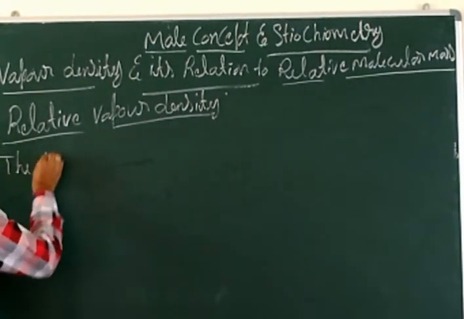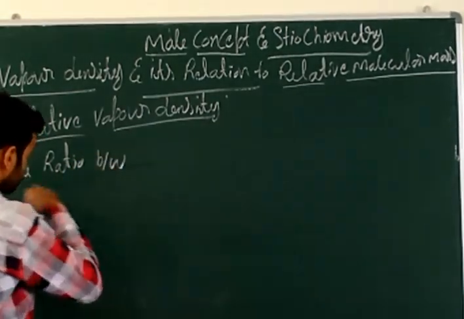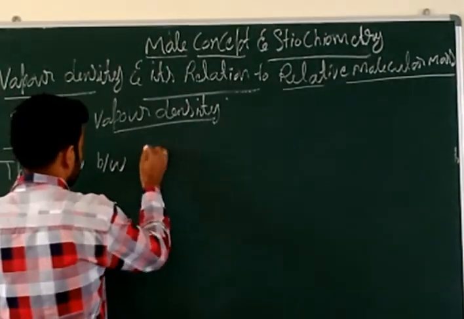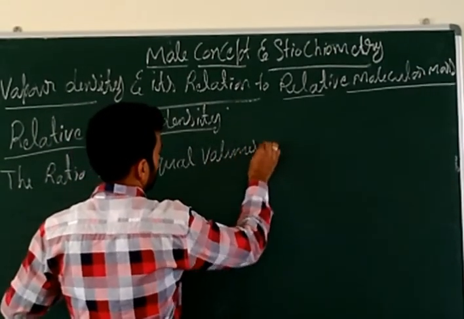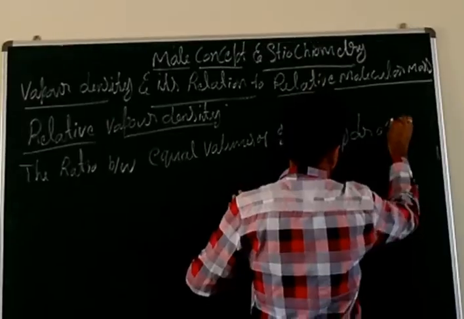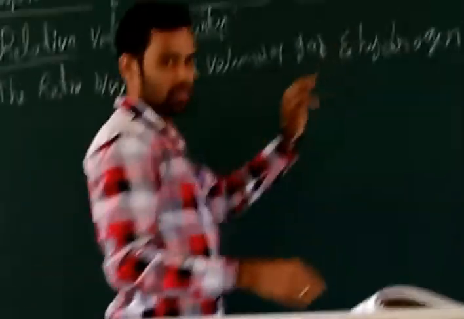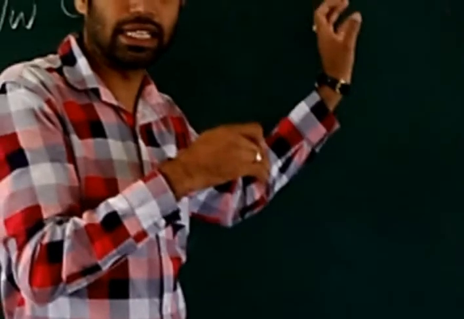So the ratio between equal volumes of gases. They are comparing the density of one gas with hydrogen gas, the lightest element.